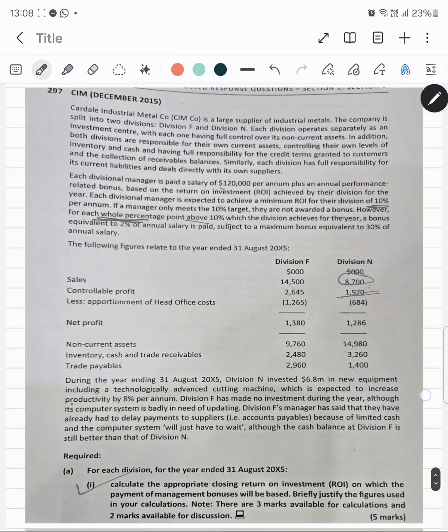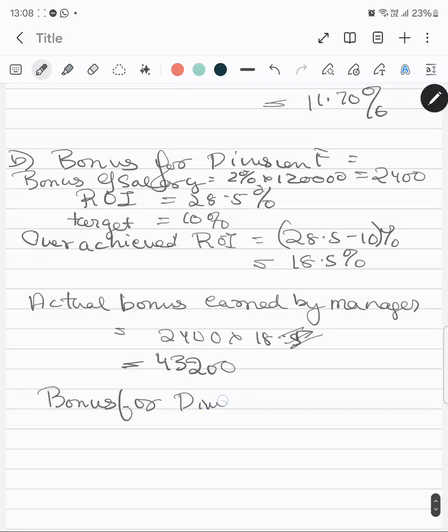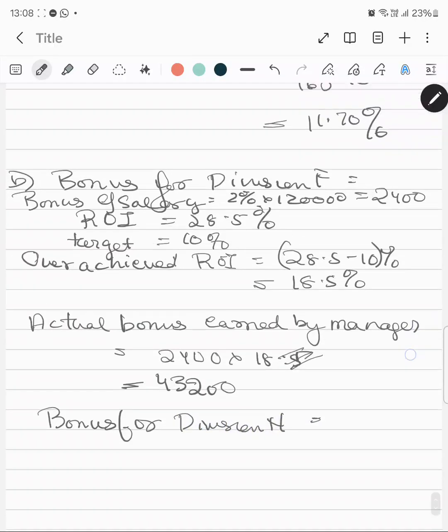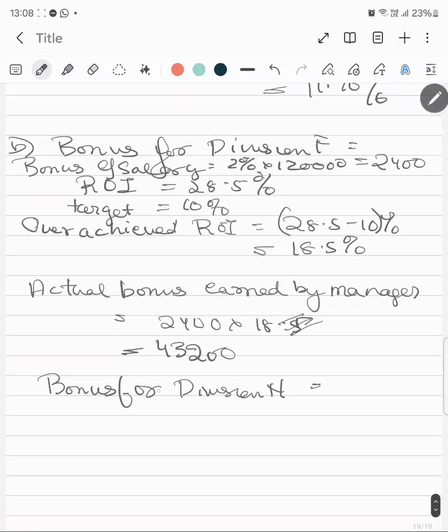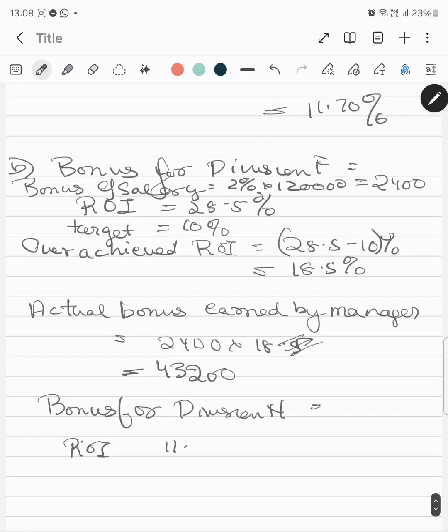Now what is the bonus for division N? How much is the bonus earned for division N? The ROI was 11.7% and the target was 10%, so overachieved by 1.7%.